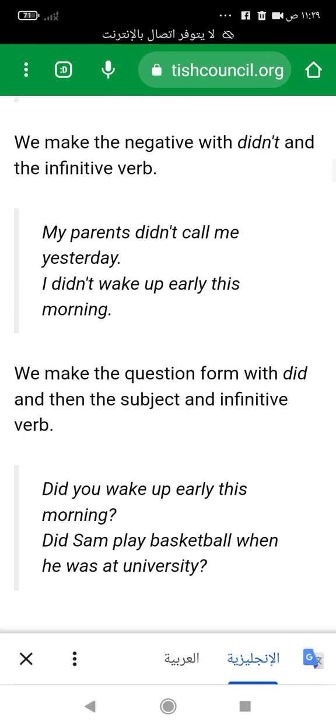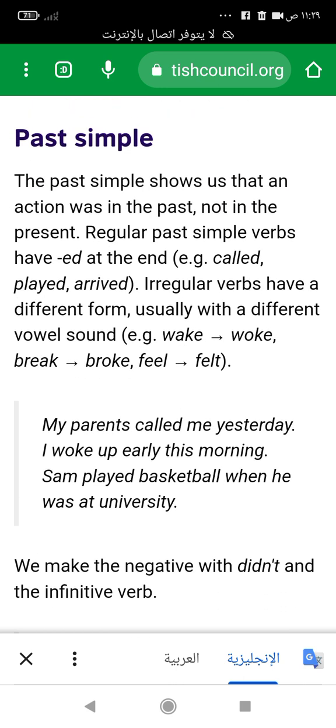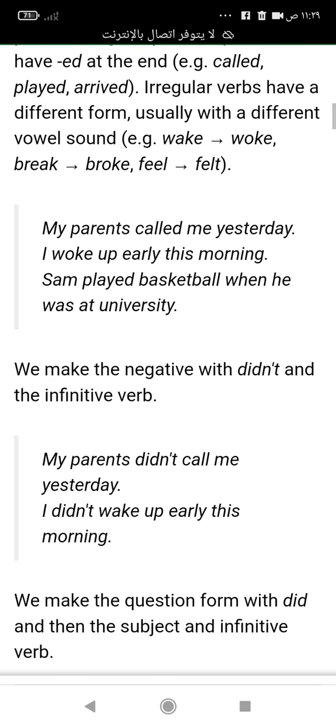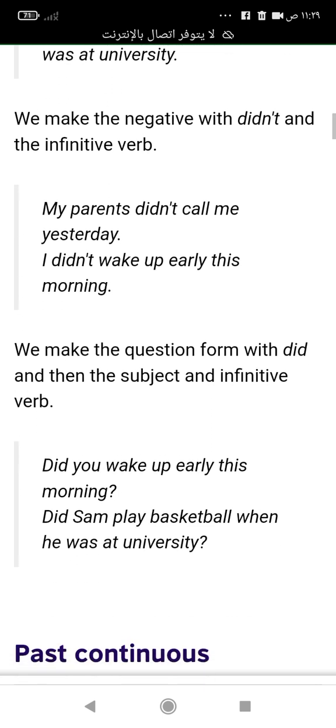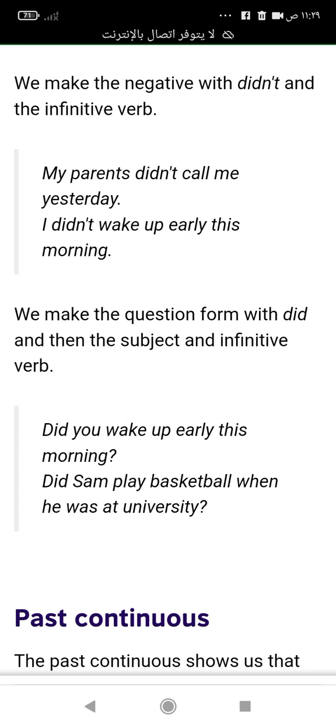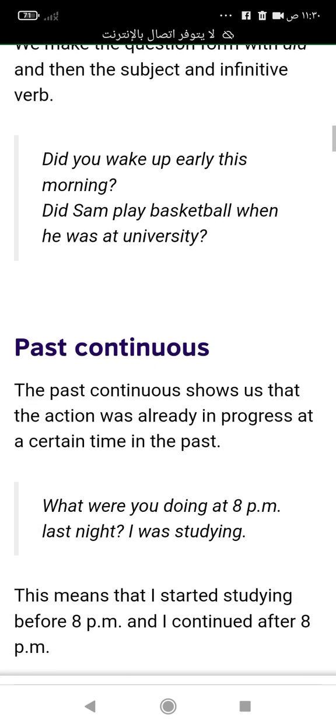So, firstly, the past simple expresses an action that happened in the past, not in the present. It is formed in two ways. Regular verbs have -ed at the end of the verb. Irregular verbs have a different form. In the negative form of the past simple, we add didn't plus the infinitive verb. When we want to make a question form, we add did, then the subject and the infinitive verb, and the question mark.